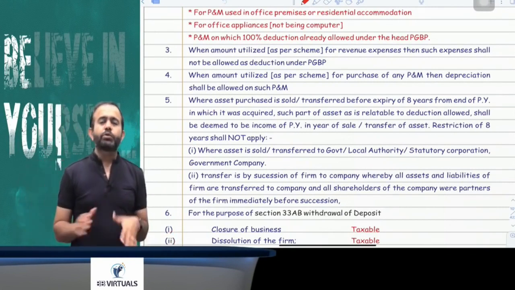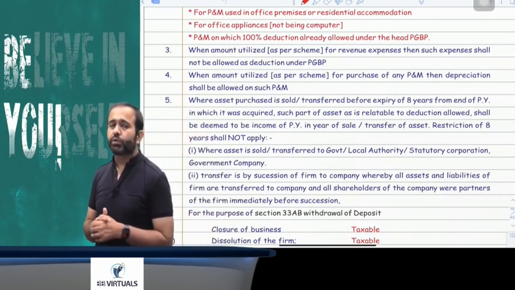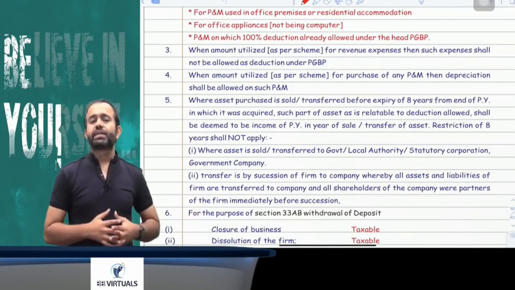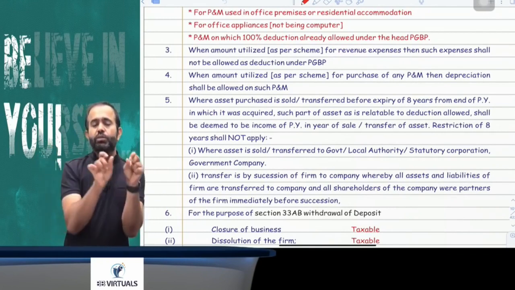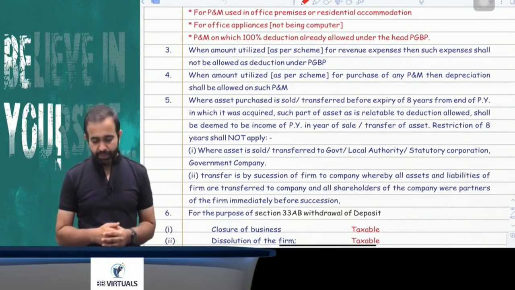Now try to understand, suppose you acquired any capital asset, then that capital asset should not be transferred within 8 years from the end of the year in which the asset is acquired. Means within 8 years you should not transfer that asset. Suppose you transfer within 8 years, then whatever deduction was claimed earlier in respect of that asset will be treated as your PGBP income, and on that asset there will be a capital gain.